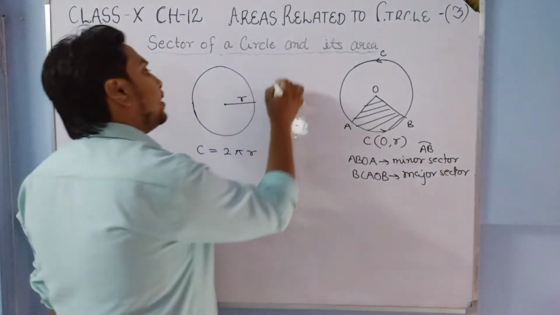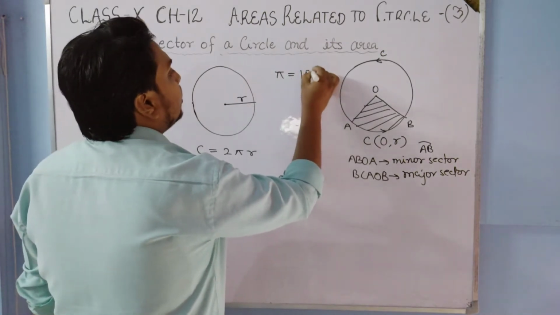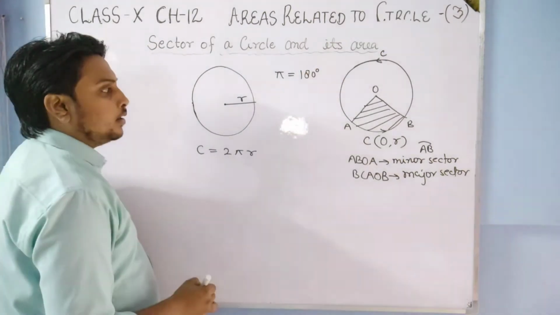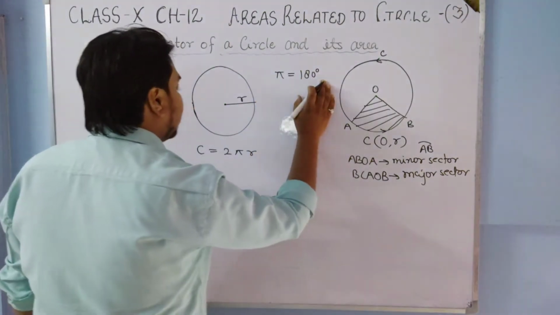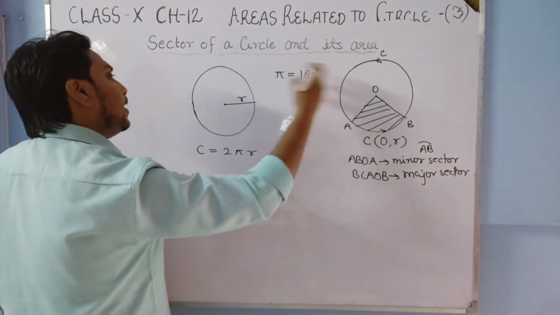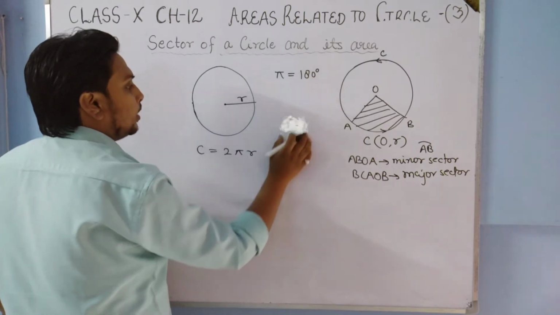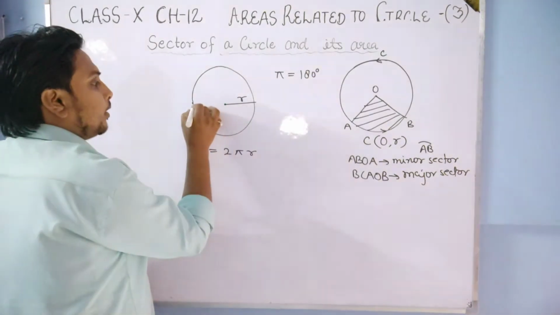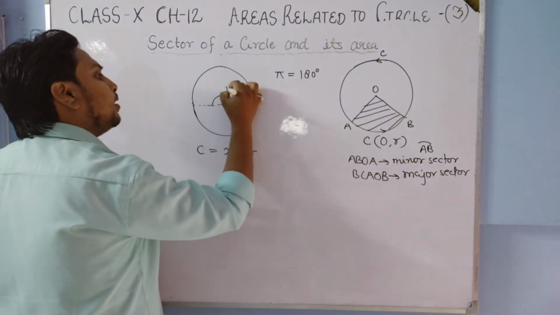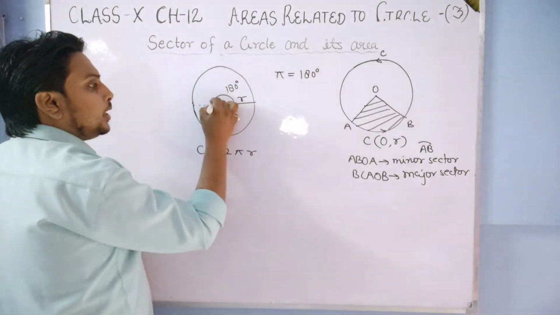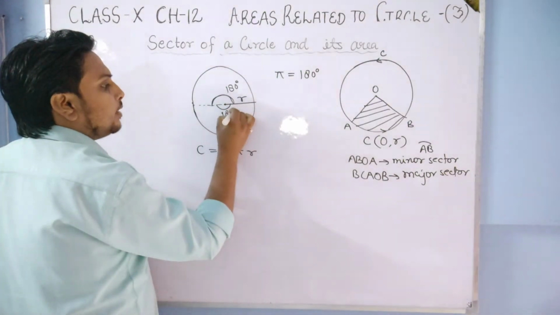We know that the angle pi, in radians, is 180 degrees. So pi is equal to 180 degrees. If we draw a semicircle, the angle for a semicircle is 180 degrees upside of this diameter, and 180 degrees downside of this diameter.